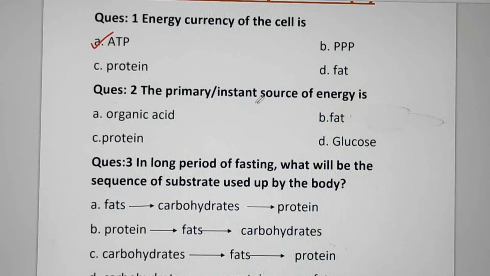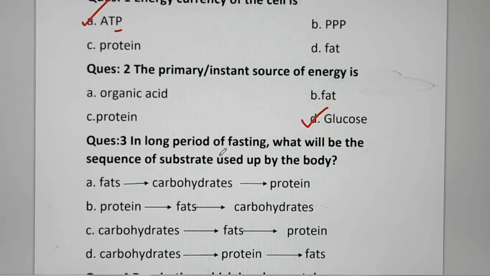The primary and instant source of energy is A. organic acid, B. fat, C. protein or D. glucose. When we eat food, which substrate gives energy primarily? And it is glucose. So right answer is D. If the question is which substrate gives highest energy, then answer will become fat. Fat is the highest energy giving biomolecule.